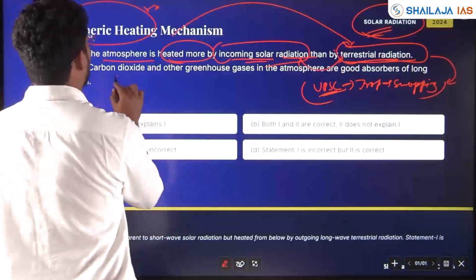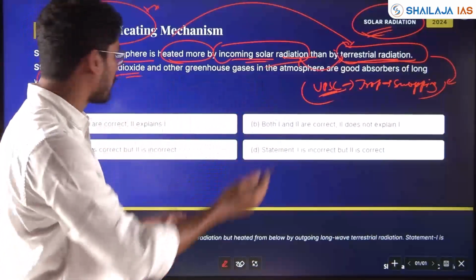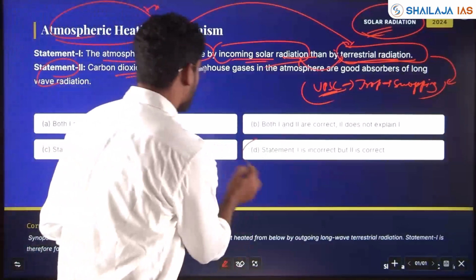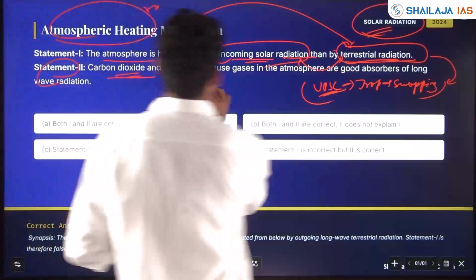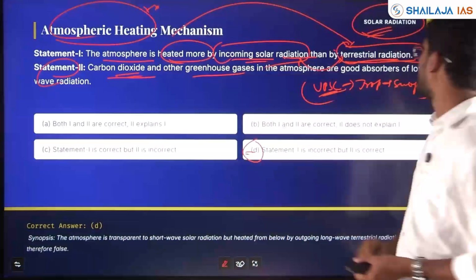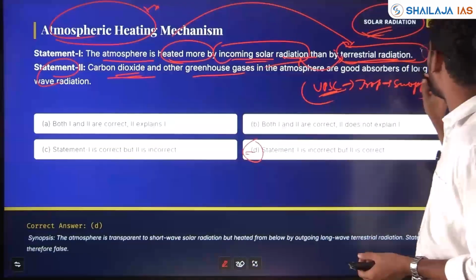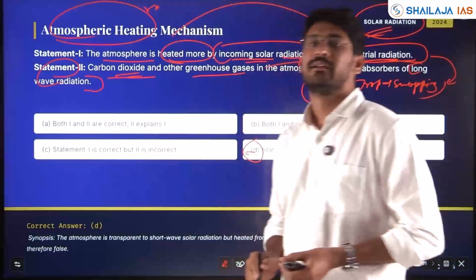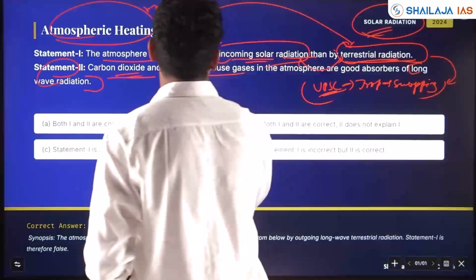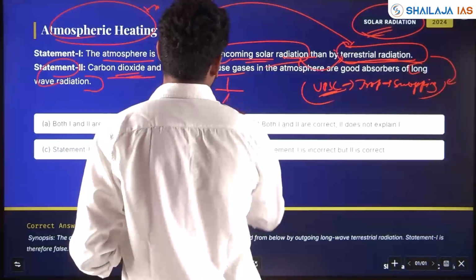Statement 2. If statement 1 is wrong, you can directly come to the answer D. However, we'll see the second statement also. Carbon dioxide and other greenhouse gases in the atmosphere are good absorbers of long wave radiation. Wavelength is inversely proportional to frequency.